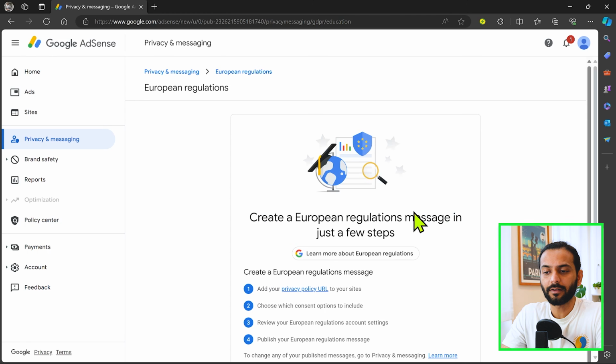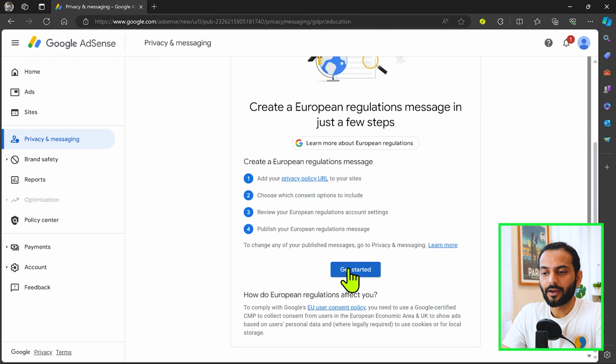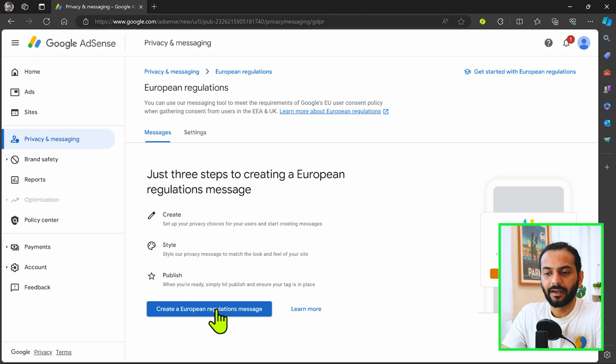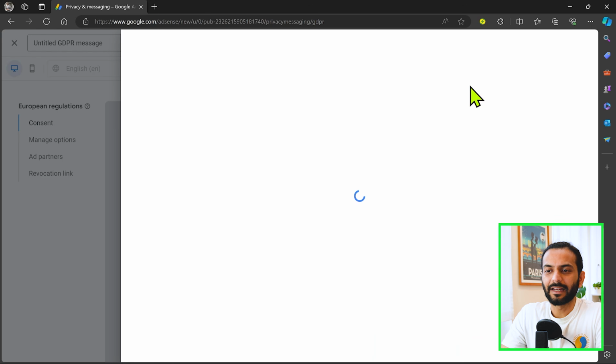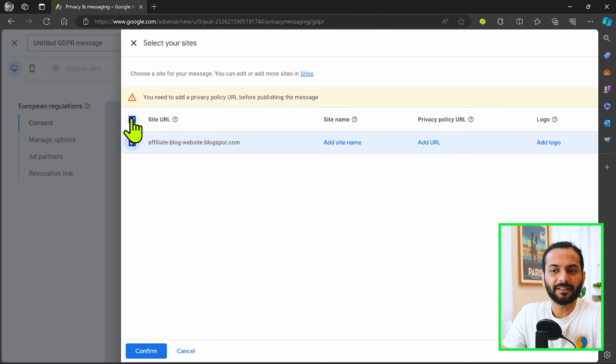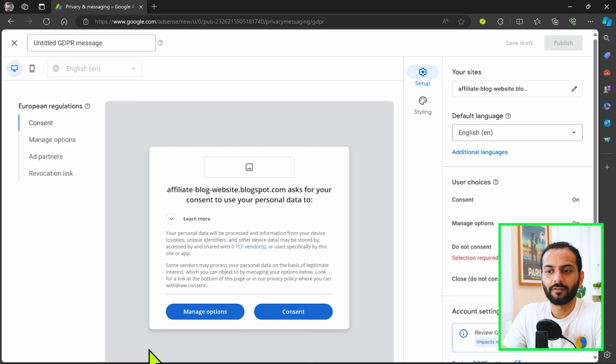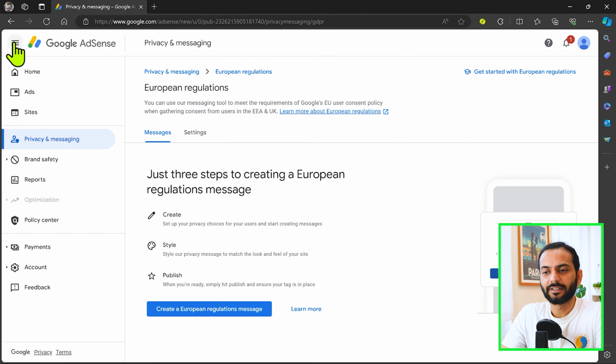So I'll just click on create, and then I click on get started, and then create a European regulations message. And then you click here on the right side, publish. And then you click on select site. And then I select my site on which I want to display the ads and click on confirm. And that's it. Now you can cross this section.